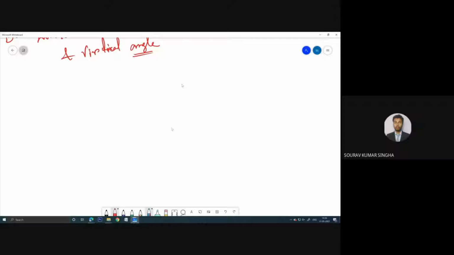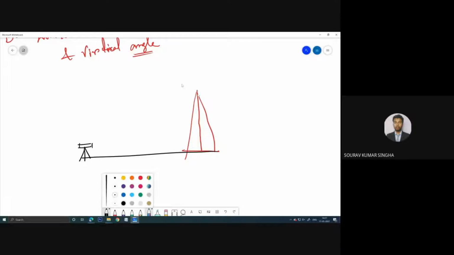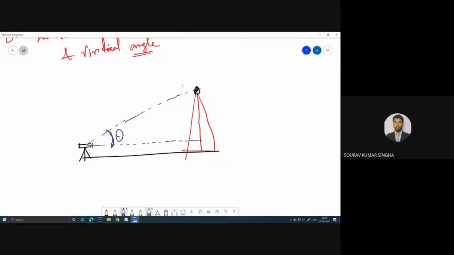Suppose you have a tower at this point, and suppose you have placed your machine over here. So you don't need to climb to this top point. What you do, you simply determine this distance. You simply determine this angle. Suppose this is theta, and suppose you know this value x.